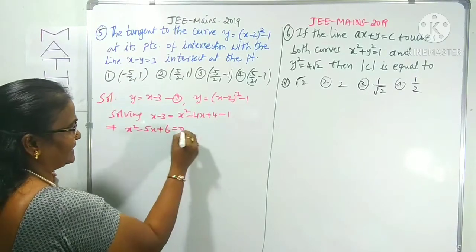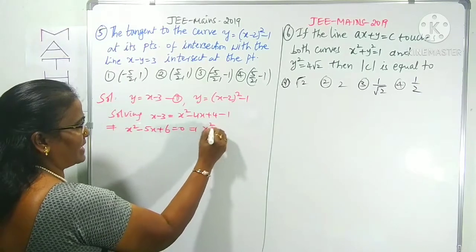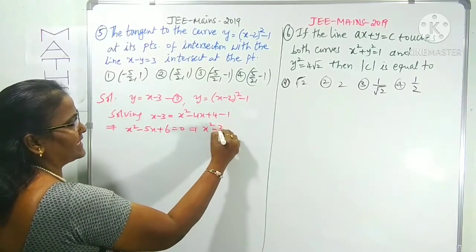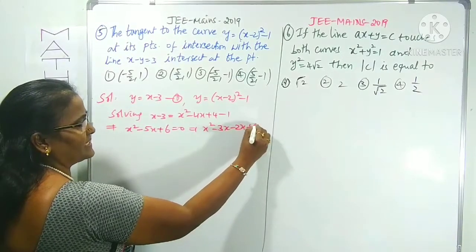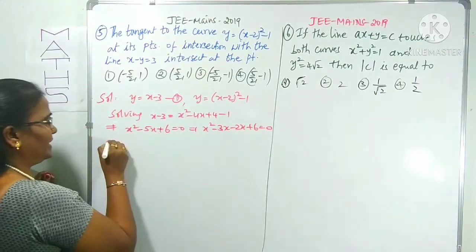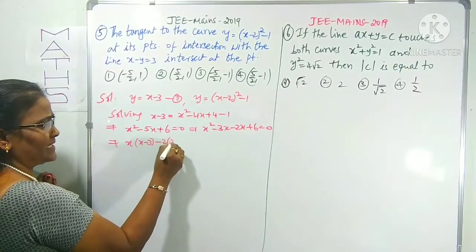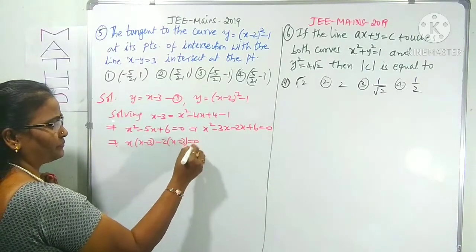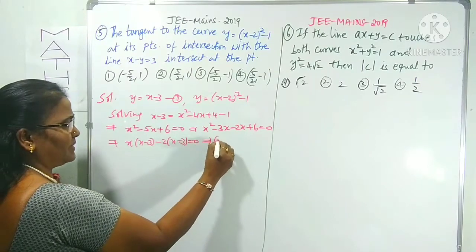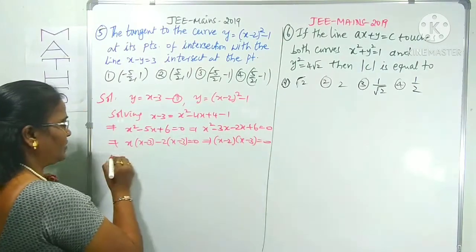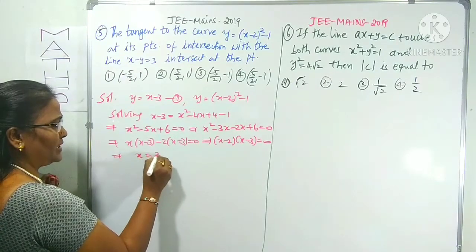We find the factors: x² − 3x − 2x + 6 = 0. Taking x common, x(x − 3) − 2(x − 3) = 0. You get (x − 2)(x − 3) = 0. So we got x values 2 and 3.